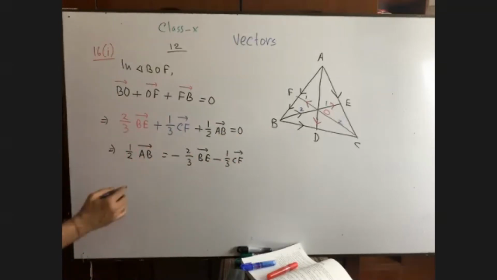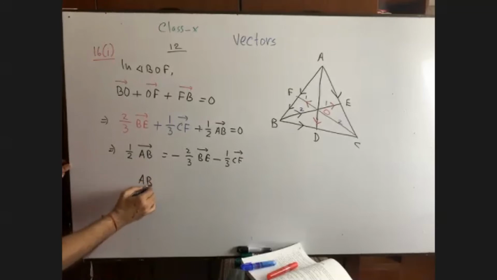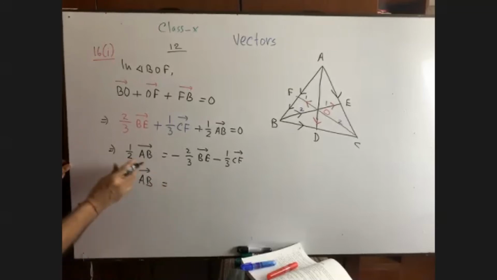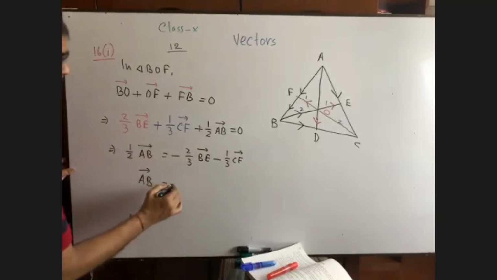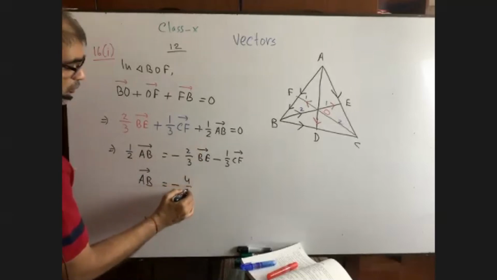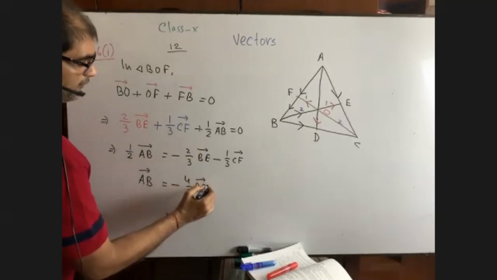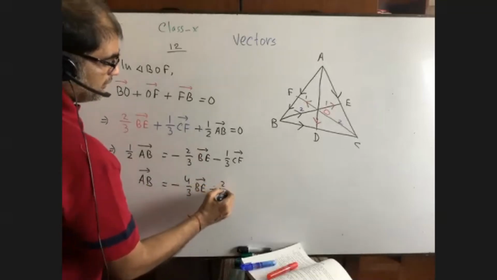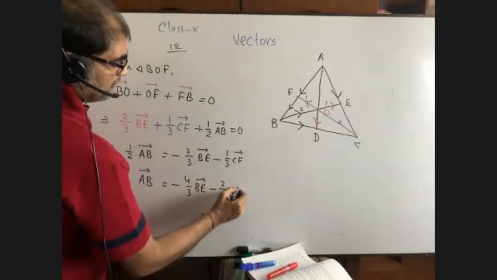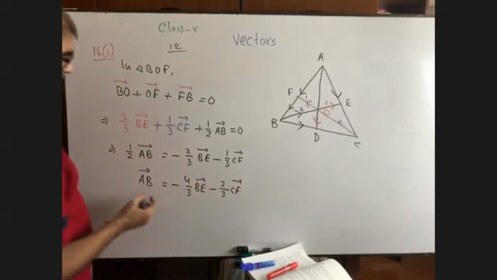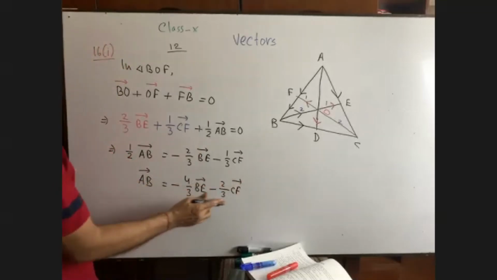Now we have to find AB. So AB equals what? AB is equal to, taking 2 to the right hand side, minus 4/3 BE minus 2/3 CF. Actually, what I have done is express AB in terms of BE and CF.